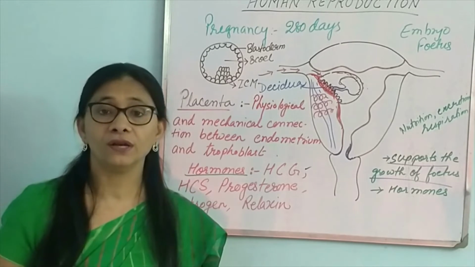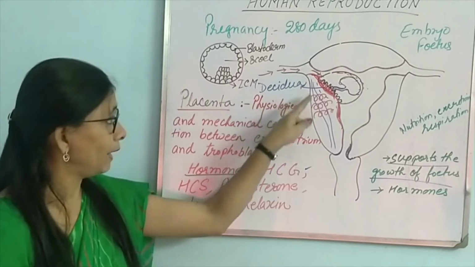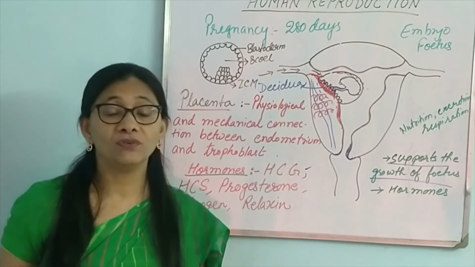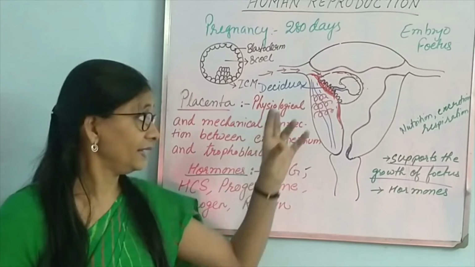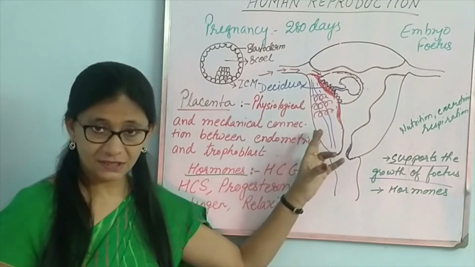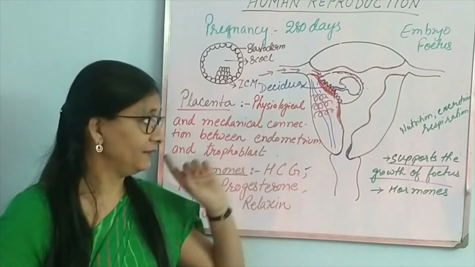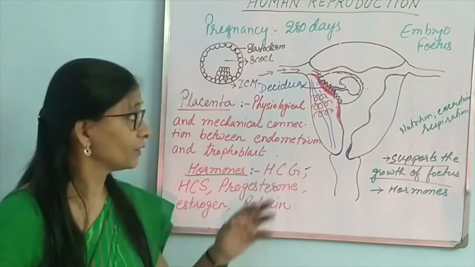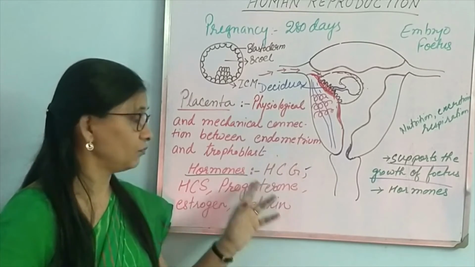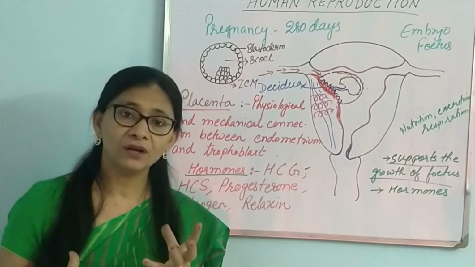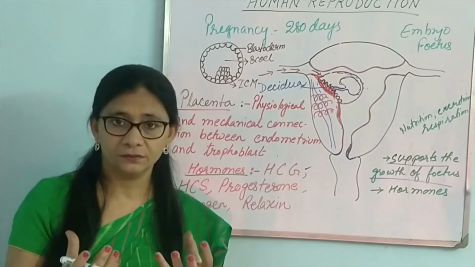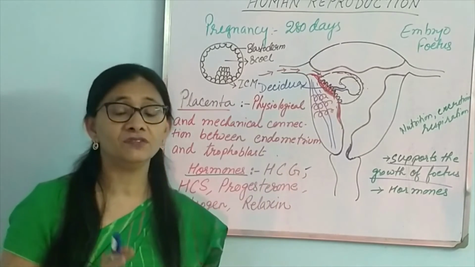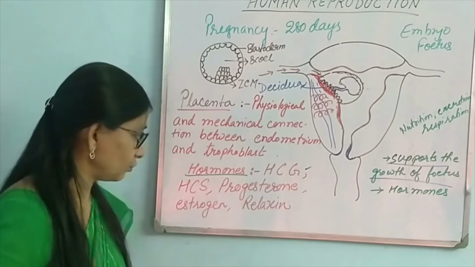Now the function of progesterone is to keep the myometrium, the muscle of the uterine wall, relaxed. The function of muscle, as we all know, is to contract, isn't it? But if there is contraction in this muscle at this time when the fetus is developing, then there are chances that the fetus will drop off, as we hear sometimes in case of pregnant women. So that is the trouble. They don't have enough progesterone, and so the myometrium is contracting normally. But progesterone inhibits this contraction so that the developing fetus does not get disturbed. So that is the function of progesterone.